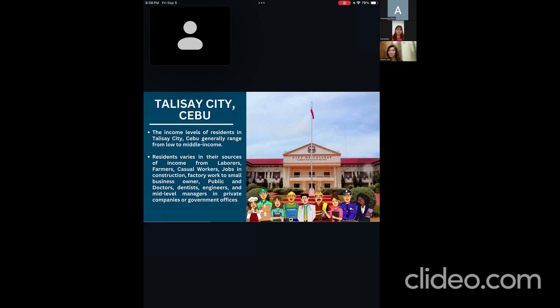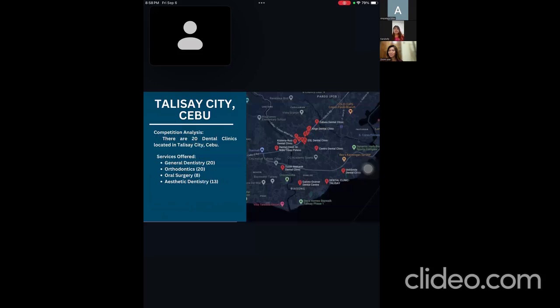And then in Talisay City, Cebu, there are 20 dental clinics located. We have 20 practicing general dentistry, 20 orthodontics, oral surgery 8, and aesthetic dentistry 13.